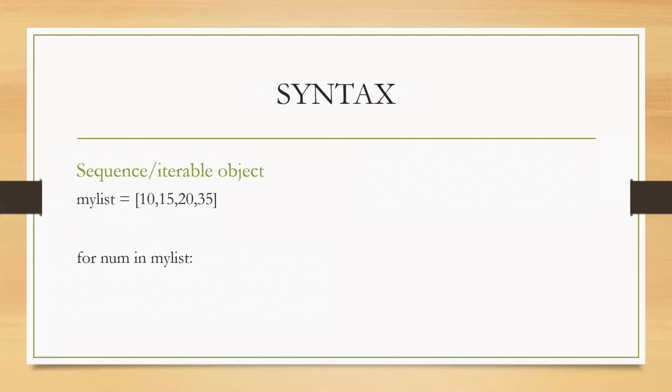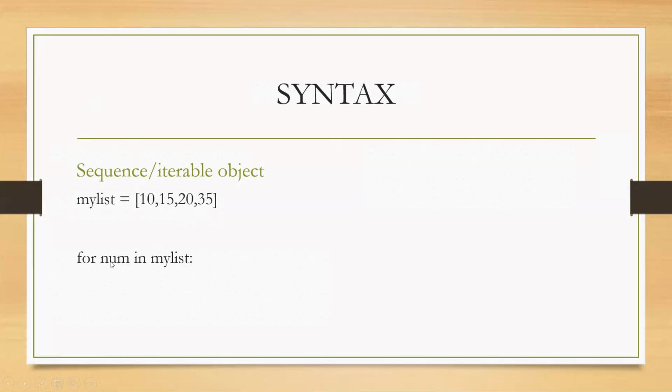Which means the loop will execute for each and every item that is available in the list. For example, our list contains 4 items, so the loop will be executed 4 times, and for each iteration or execution, the variable num will be representing the values of the list.